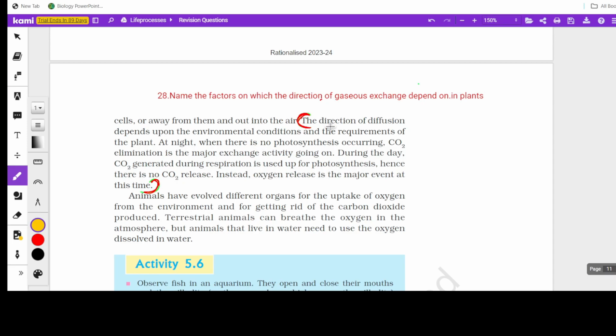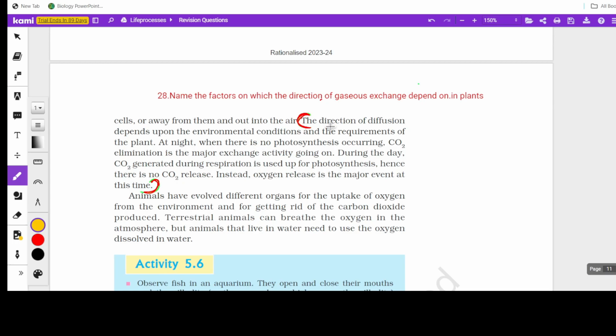Usually we say that during daytime photosynthesis occurs, so carbon dioxide is taken in. Do you think that plants respire during daytime? Yes, they do, but the amount of carbon dioxide released is negligible. But during night, there is no carbon dioxide intake because there is no use, since there is no light. So they take oxygen at night and release carbon dioxide.